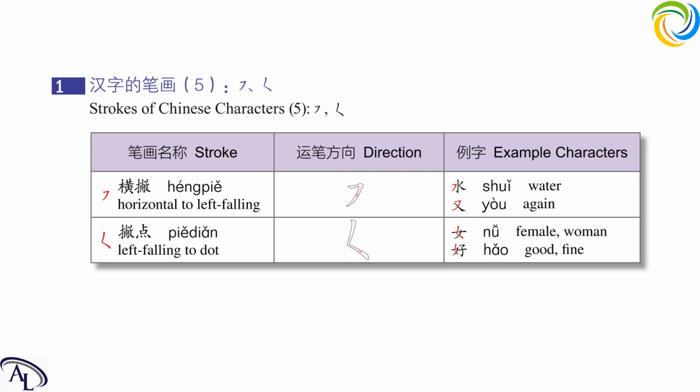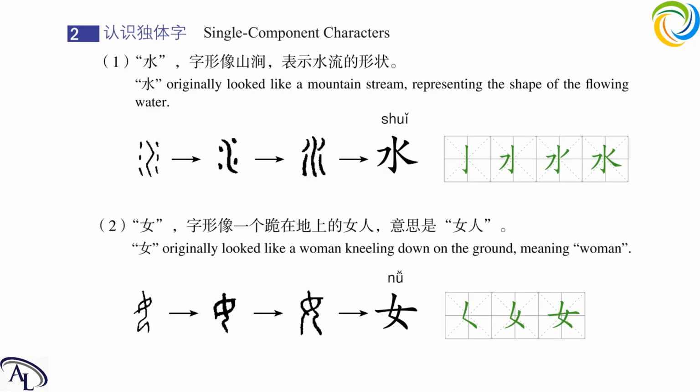Now let's see the single component characters for today. First one is 水. We just met this before, right? We just know it means water. In ancient times, it actually looked like this. It means the mountain streams. And as time goes by, it slowly becomes like that in modern Chinese.